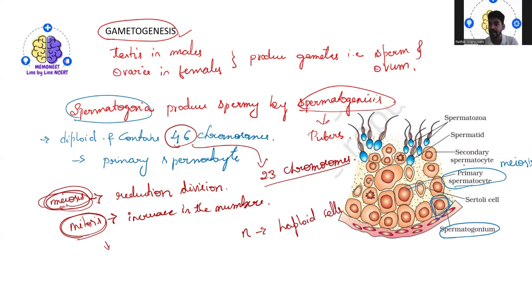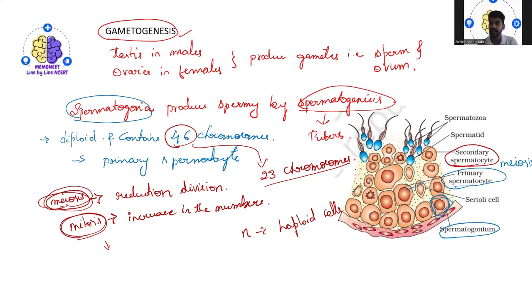And now these cells are actually called secondary spermatocytes. So these haploid cells, because of the reduction, are called secondary spermatocytes. I hope this is clear to you. Cool. So after those secondary spermatocytes, what happened? We now have 23 chromosomes each.